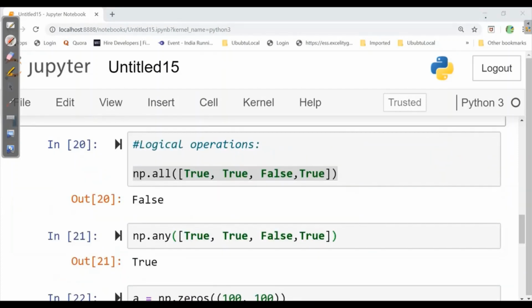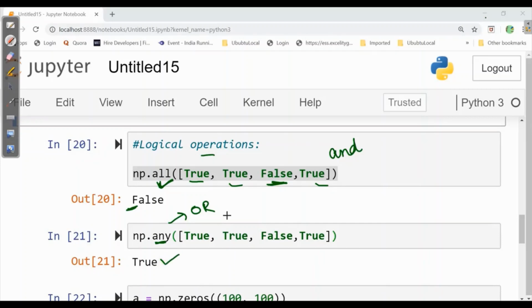Now we will see logical operations. In logical operations, we have all. In the array we have true, true, false, true. All indicates the logical AND operation, whereas any indicates the OR operation. So here in AND, if any one of them is false, the output will be false. Whereas in any, if one is true, it will give true.